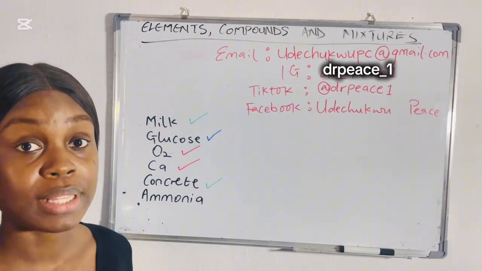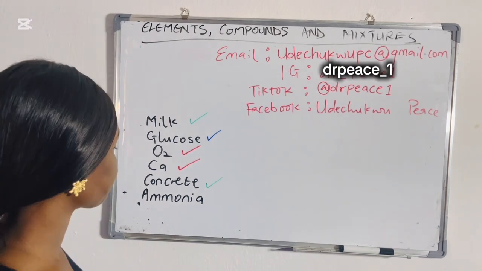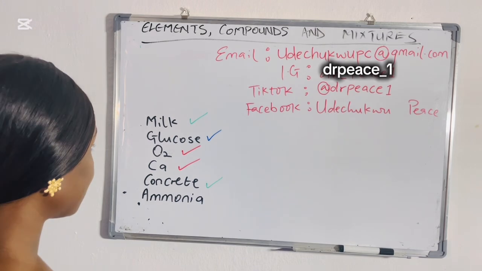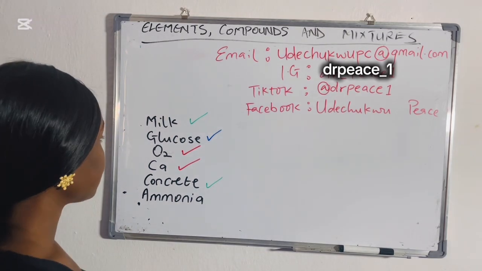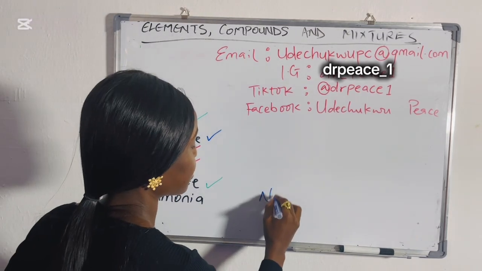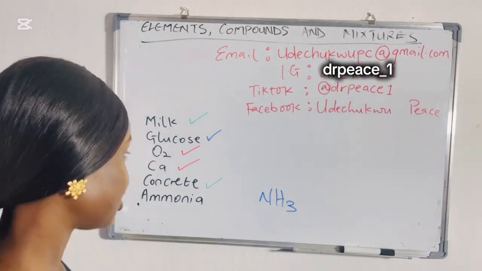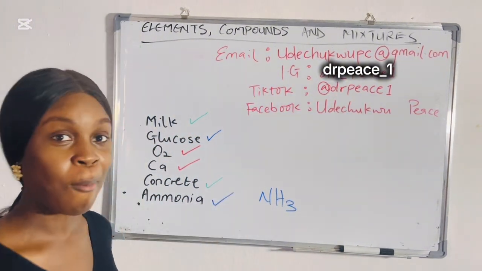The remaining one is ammonia. Ammonia, is it a compound, an element, or a mixture? First of all, do you know what ammonia is made of? Ammonia is made up of nitrogen and hydrogen. That makes ammonia a compound.